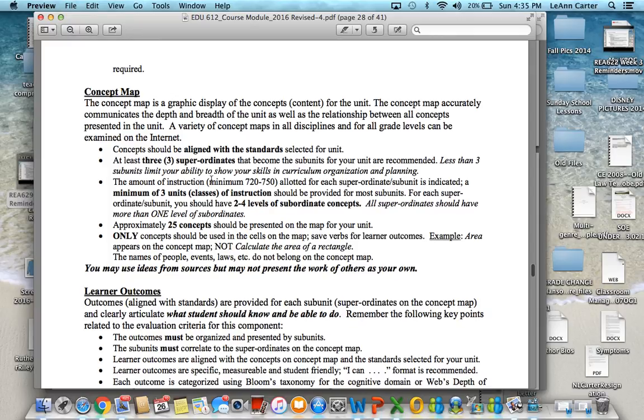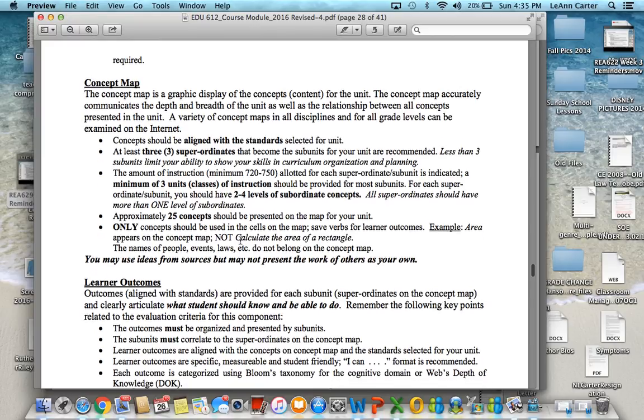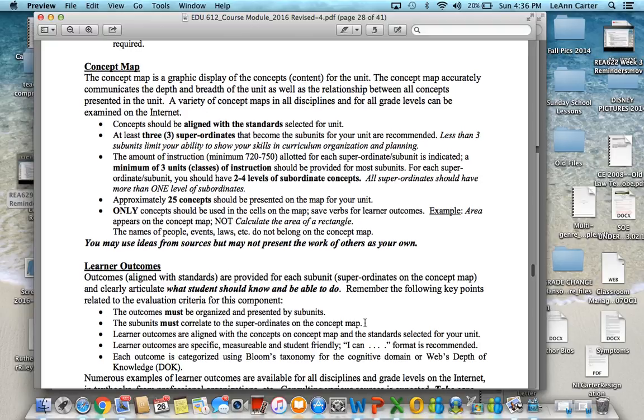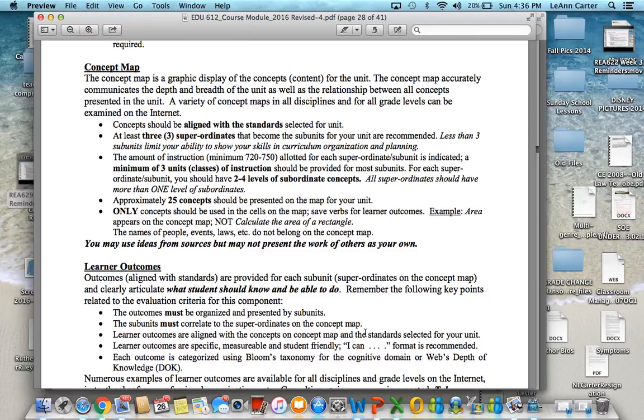It needs to have at least 3 superordinates, or subordinates, I can't speak today. We'll go with superordinates, that's it. And then you consider the amount of instruction, so there should be a minimum of 3 units of instruction to cover the number of minutes that are included in this unit, and 2 to 4 levels of subordinate concepts, okay? And there should be approximately 25 concepts represented. And only concepts should be used in the cells on the map. You'll see the map in just a minute. Save your verbs for learner outcomes. And so, again, you can see the example there.